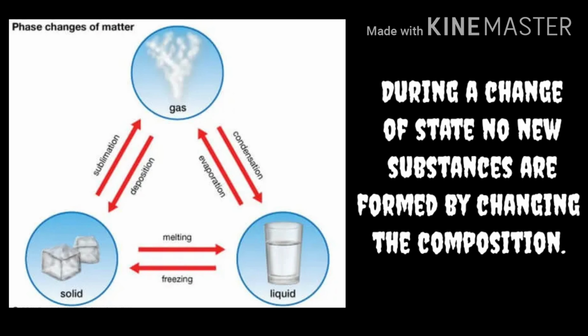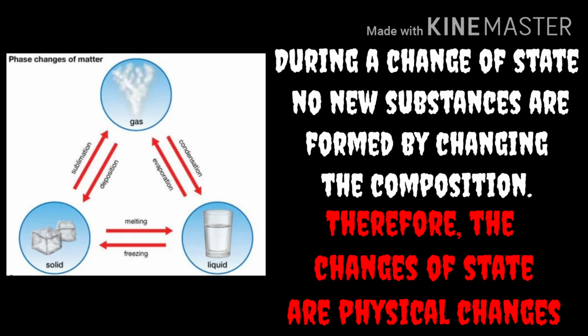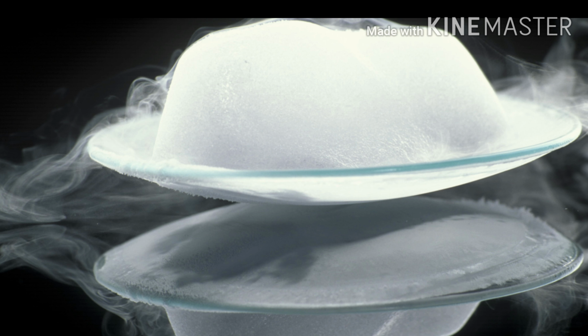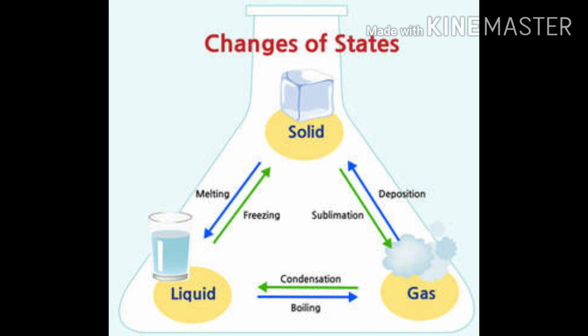So what do you think about change of state of substances? Here no new substances are formed, right? In all states water is present, right? So during a change of state no new substances are formed by changing the composition. Therefore the changes of state are physical changes. This figure shows you the conversion of different states. Sublimation is another kind of conversion of states, but here the solid is directly turned into vapor without passing through the liquid state. So now we understand the change of state can be considered as a physical change.